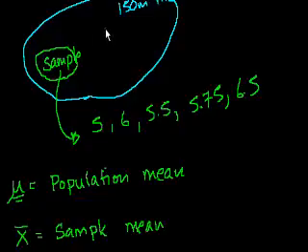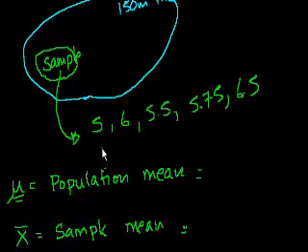Now, the way you calculate them is essentially the same. If you want to figure out the population mean, you'd go to all 150 million people at one moment, and add up all their heights and divide by 150 million to get the population mean. The sample mean, you just add up the numbers in your sample and divide by the number of data points you have. Calculating averages is a fairly straightforward operation. And I want to show you how it's often written in statistics books so that you're not intimidated when you see it.